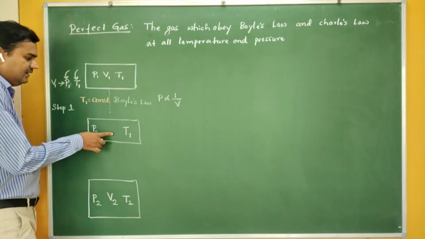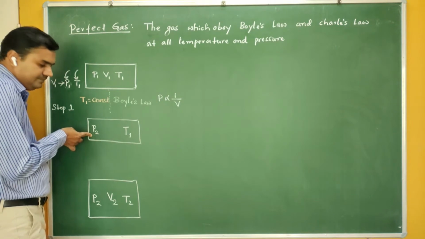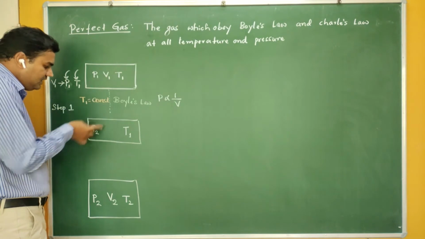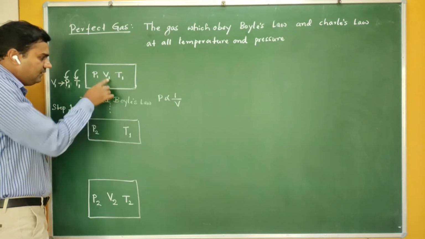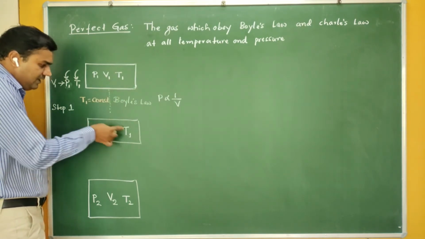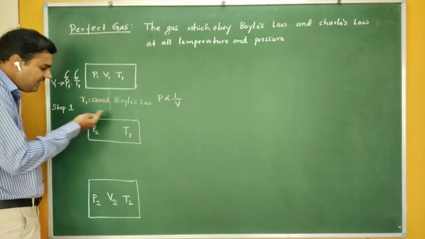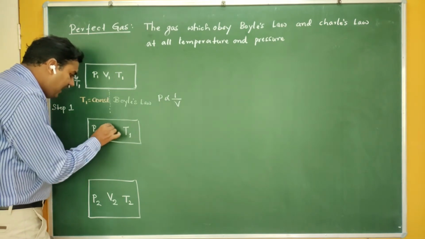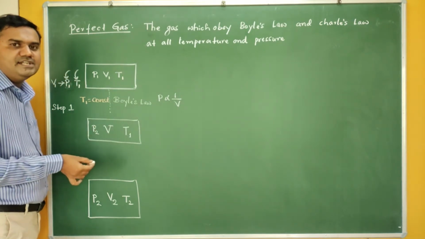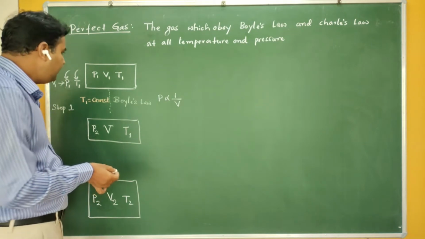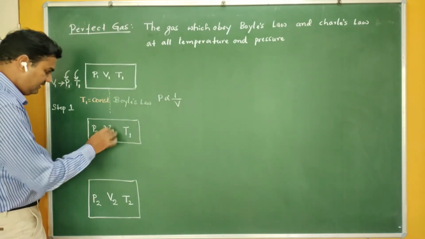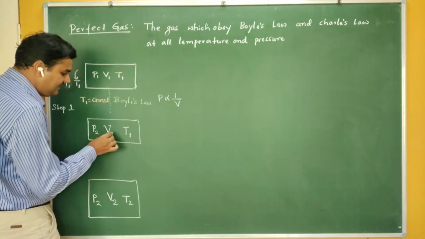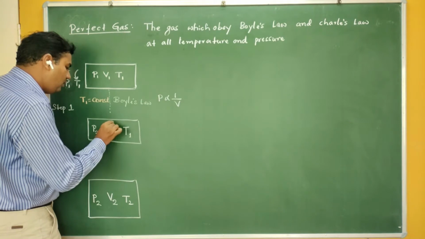Here neither the pressure is P1 nor the temperature is T2, so it is neither V1 nor V2. That means it is some intermediate volume. Let me call that other volume V dash.